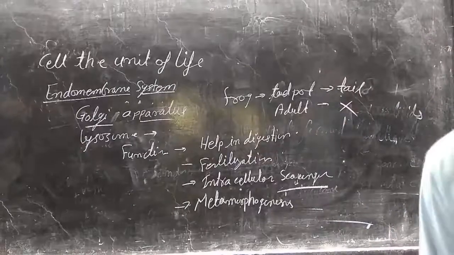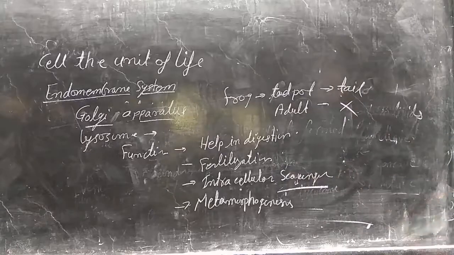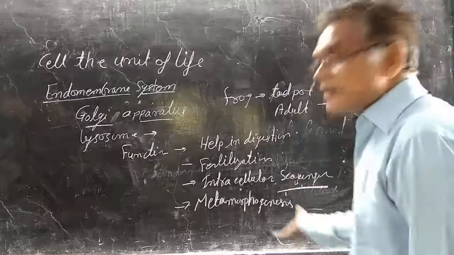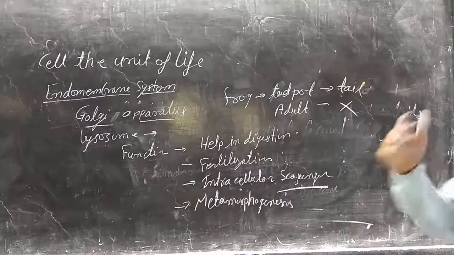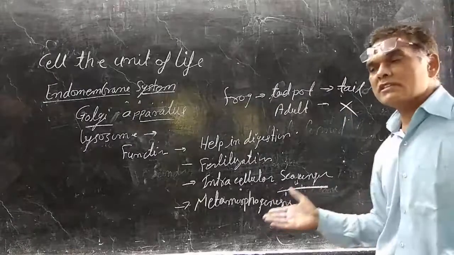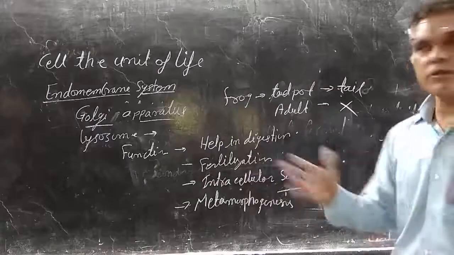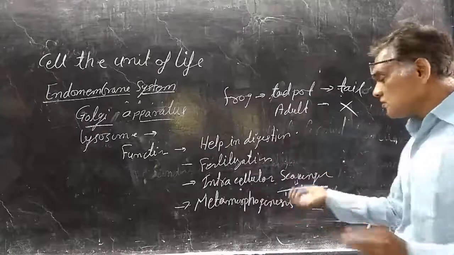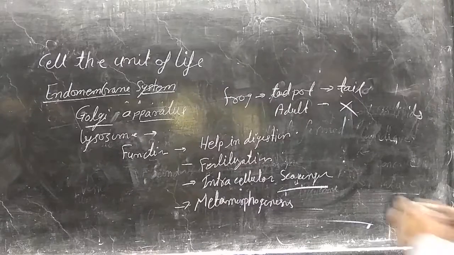In the adult the tail is absent, so the tail is slowly, gradually digested by the lysosome present inside the tail, and in the adult it disappears. The process in which an organism is converted from one form to another form is known as metamorphosis, and the lysosome helps in the metamorphogenesis.